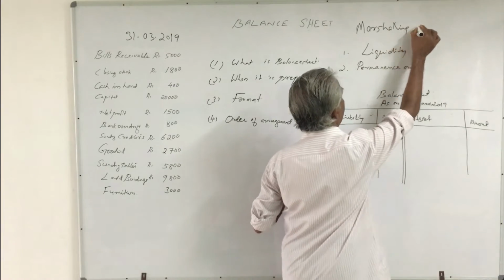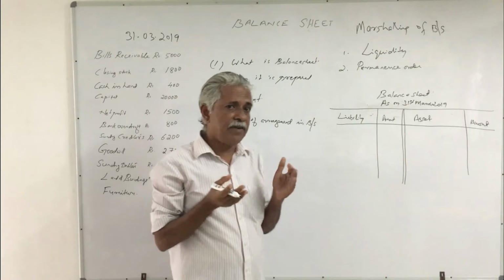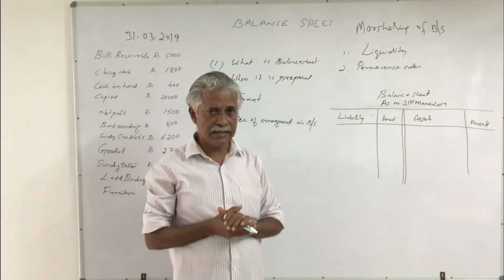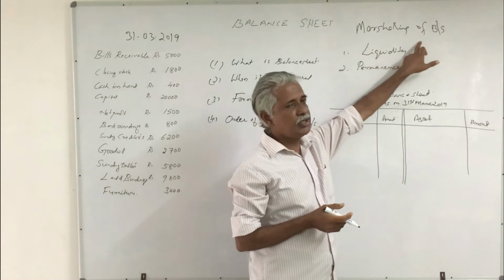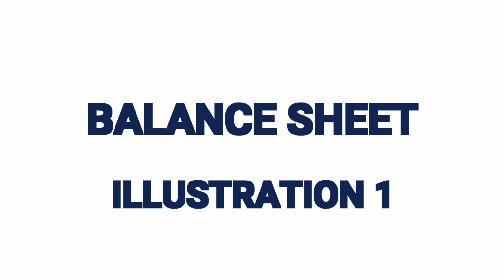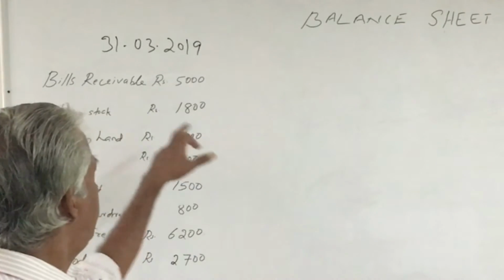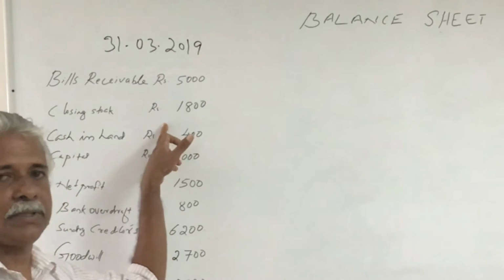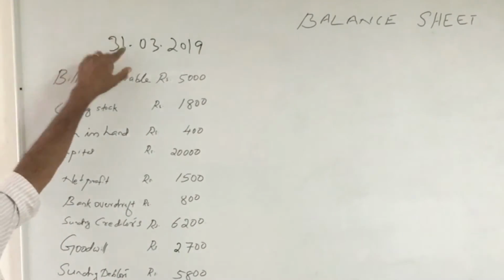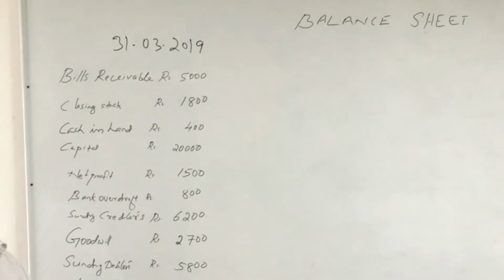Marshalling of balance sheet. The arrangement of assets and liabilities in the balance sheet is technically called marshalling of balance sheet. Let us consider one example. Here, various items relating to a particular business unit for the year ended 31st March 2019 are given.